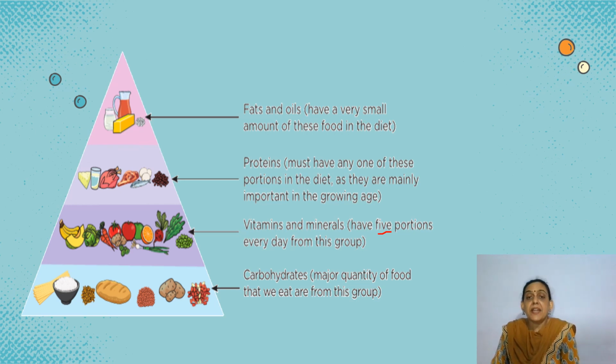And last, the fats and oils, you need to have a very small amount of these. Don't eat too much of fat, butter, cheese and ghee and all these things. We need them in small quantities. Yes, so this is called the food pyramid. Why? The base is broad, so these things are to be eaten more, these slightly less, these even less, and this the minimum. That is why we called it the food pyramid.